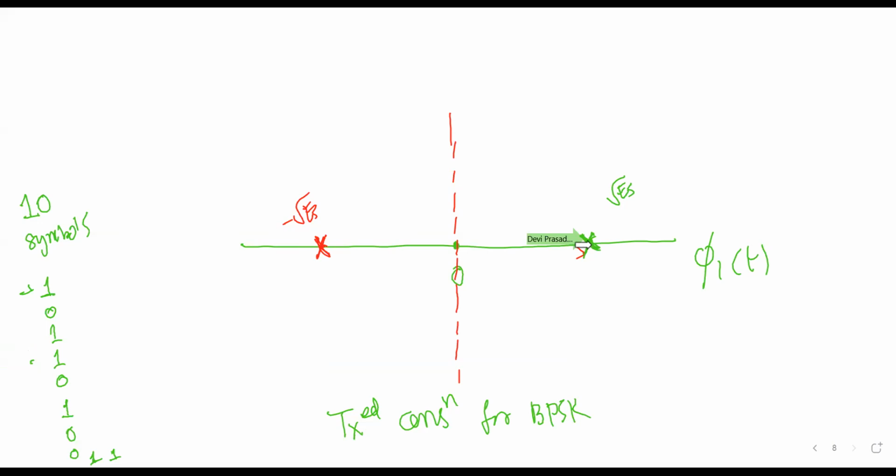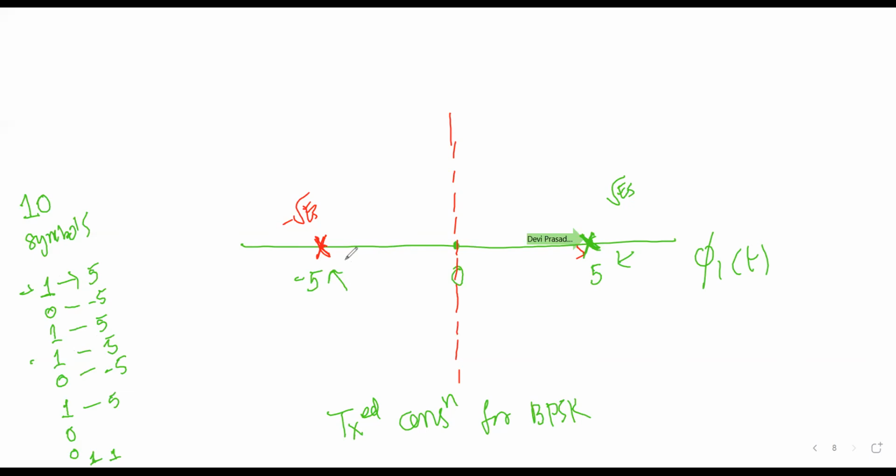Let's say for 1 I am transmitting 5 volt. Let's say this energy is 5, and this energy is minus 5. Now for this one, the value is 5. For this 0, it's minus 5. For this one, it's 5. For this one, it's 5. For this 0, it's minus 5. For this one, it's 5. So what will you see in the constellation? You will see 2 values only, isn't it? Either you will see plus 5 or you will see minus 5 at the transmitter.